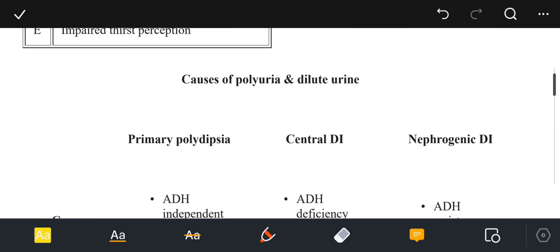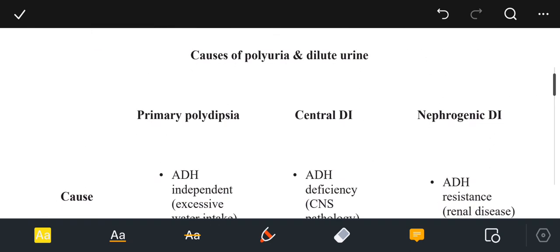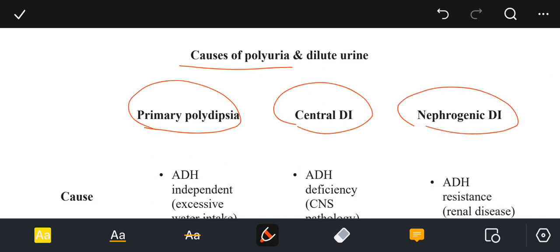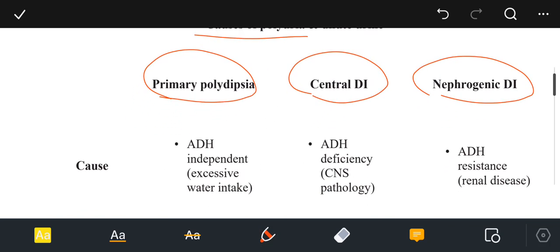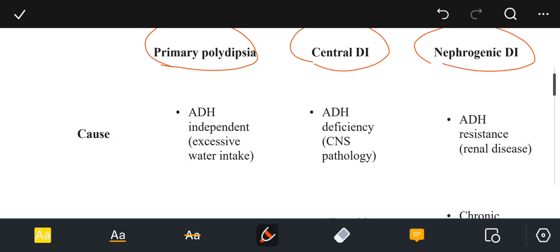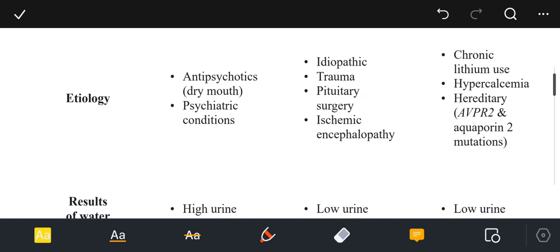Then we have this table, causes of polyuria and dilute urine: primary polydipsia, central diabetes insipidus, and nephrogenic diabetes insipidus. So let's talk about primary polydipsia first. The cause of primary polydipsia is ADH independent excessive water intake. Etiology is antipsychotics, dry mouth. Antipsychotics cause a dry mouth in psychiatric conditions.